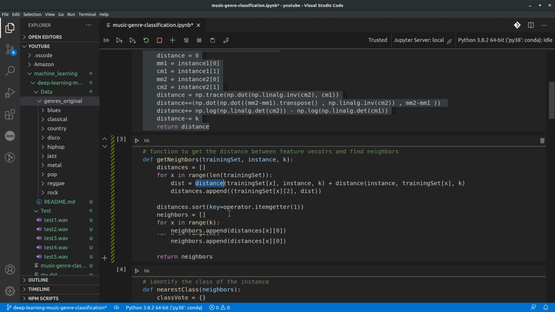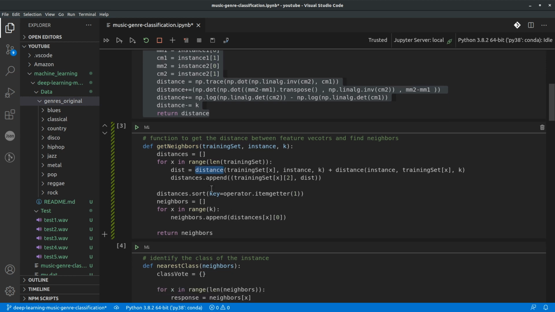Going by the various steps involved in k-nearest neighbor, depending on the value of k, we are trying to find and group the nearest neighbors or the nearest instances along with their class or label, and the top k neighbors will be used to identify the label or class for the new input file that we are trying to predict a value for.